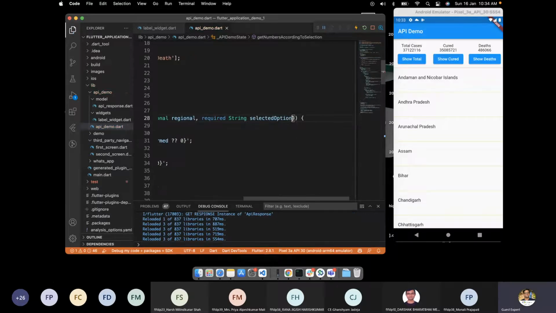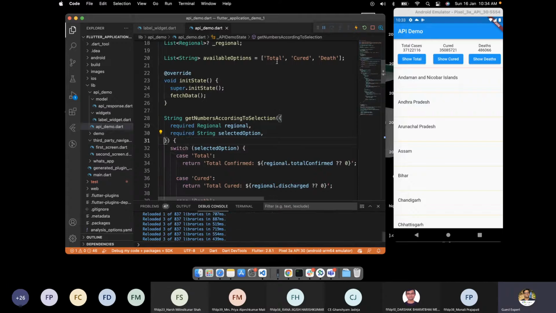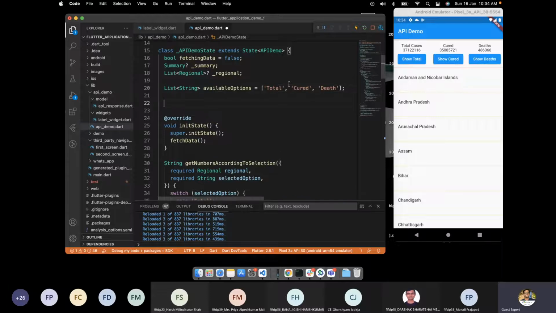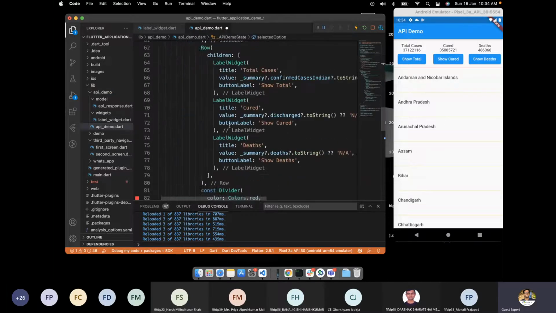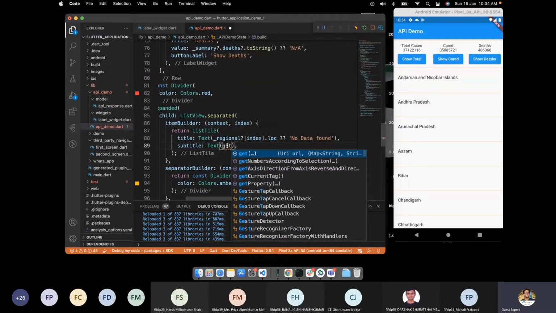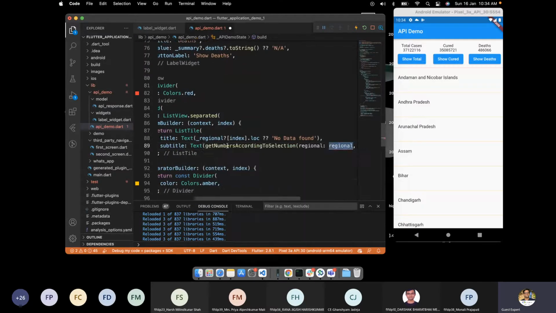The reason I'm making it compulsory is that this option will be getting selected. So we will have another variable, string selectedOption, and by default it should be total. So what we will do over here inside this, getNumbersAccordingToSelection.